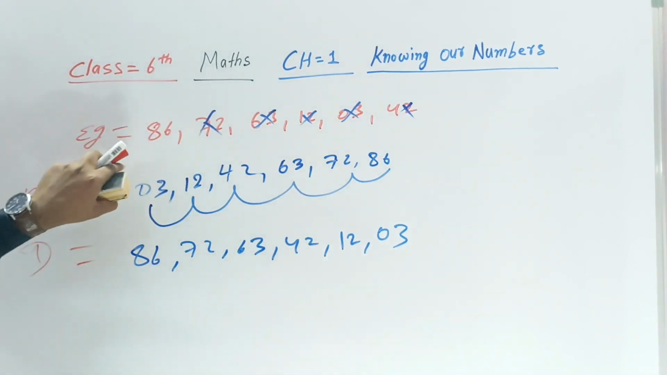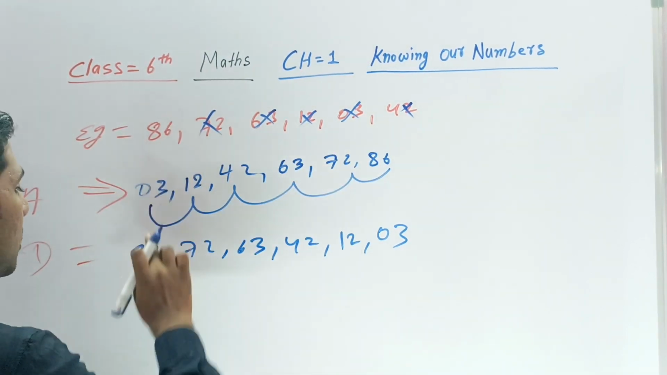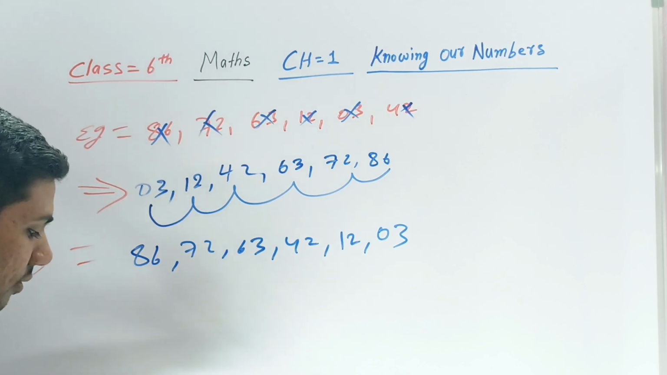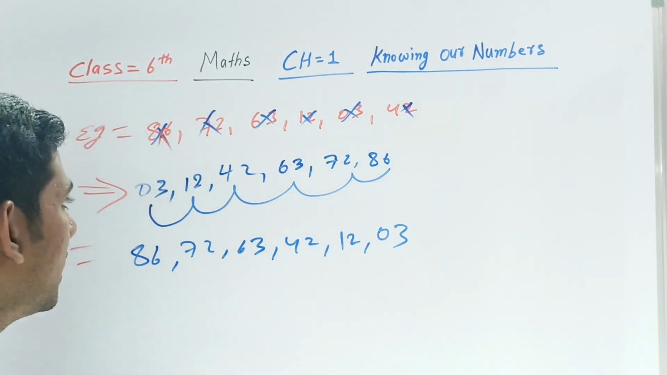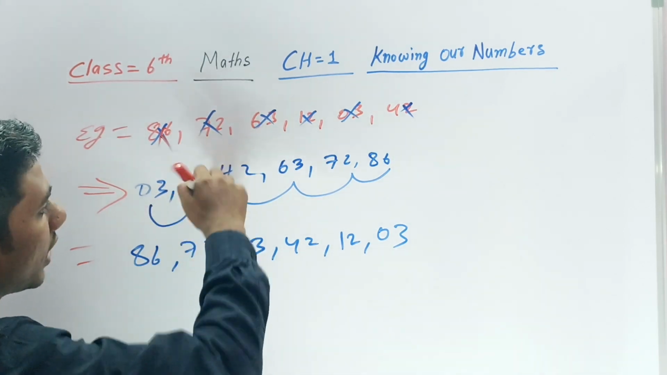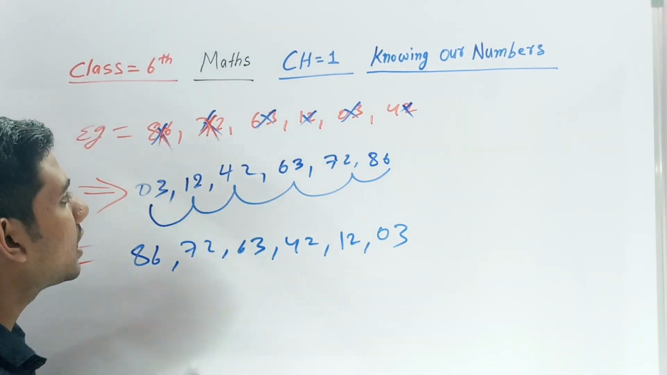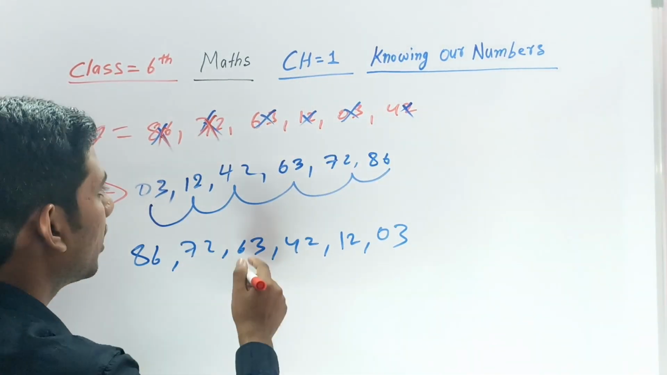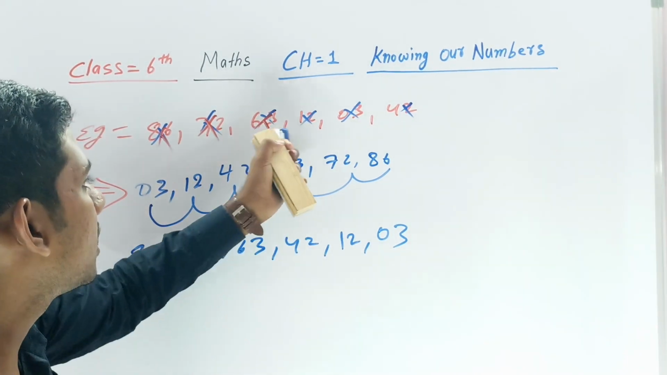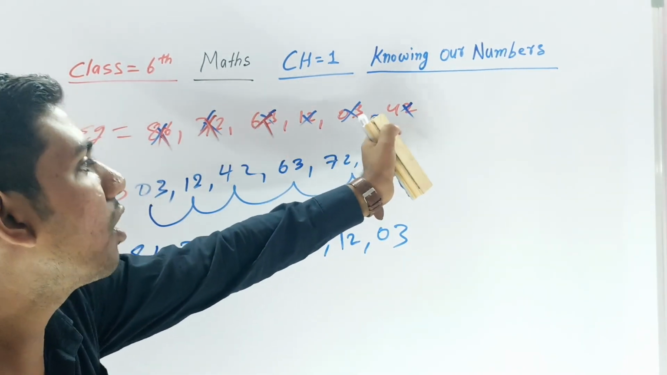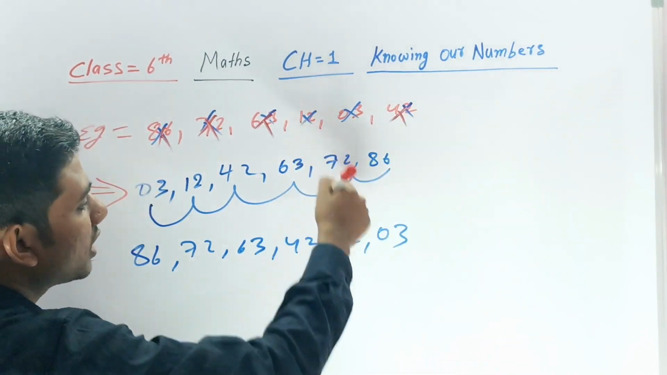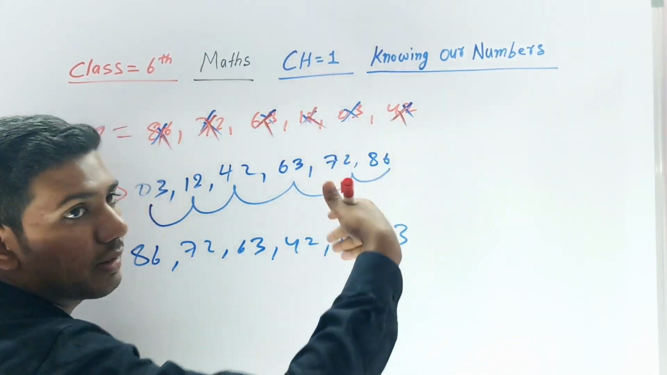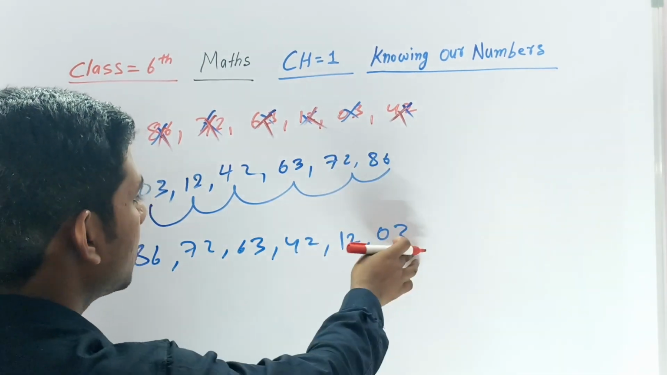See how, which is the greatest number in that? 86. Cut that. Okay, got that. After 86, which is the greatest number? 72. Okay, 72 I have written. After 72, which is greater? 63, already written. After 63, which is greater, 12, 3 or 42? 42 is greater, I have written. After 42, which is greater? 12, already written. What is left here? 3 is left.